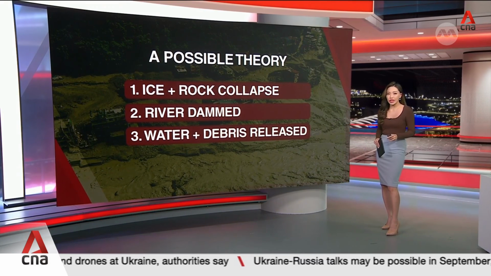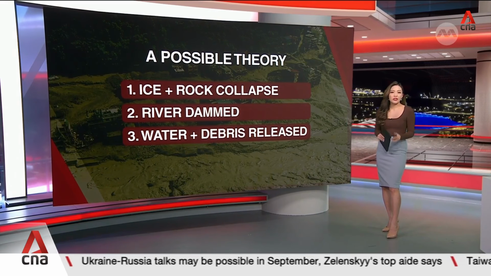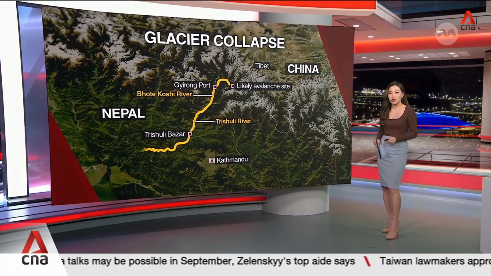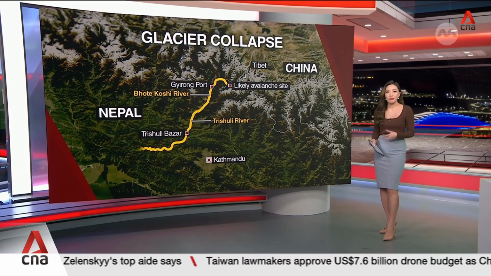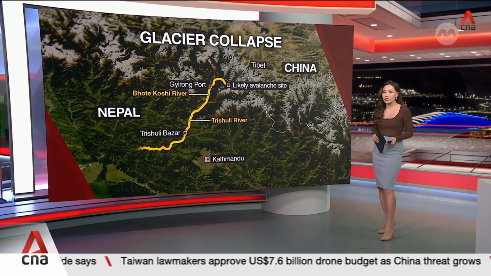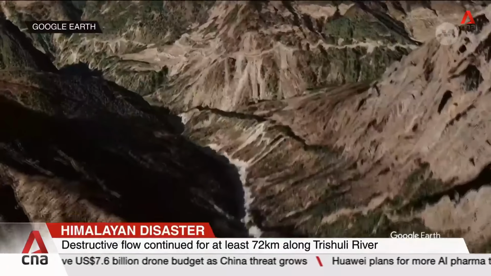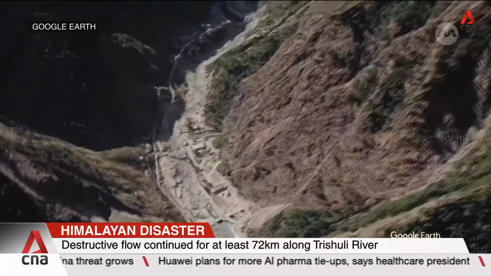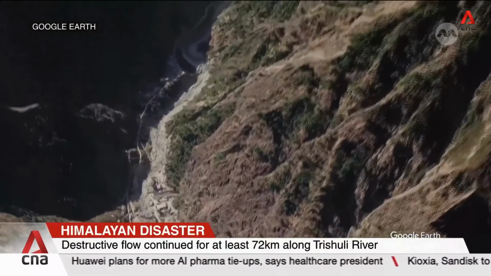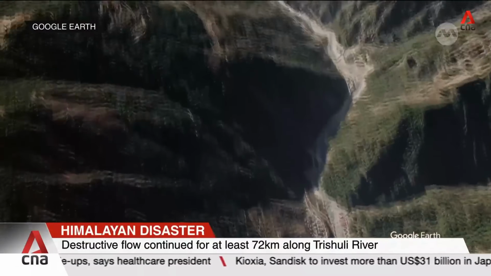When that natural dam gave way, the accumulated water was suddenly released. The surge then traveled downstream into Nepal, carrying mud, sediment, and boulders, making it more destructive than just water alone. The destructive flow continued for at least 72 kilometers along the Trishuli River, racing past Sirapru Besi towards Trishuli Bazaar, destroying buildings and villages and flooding surrounding areas.